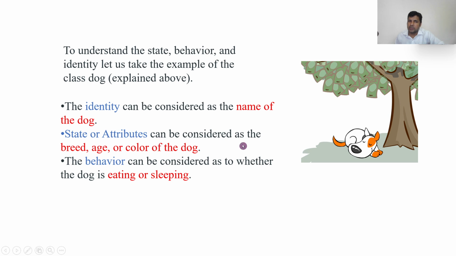State or attributes means, for example, which breed it is, what is the age, what is the color of the dog. All these will come under the attributes, right? And behavior, what do you mean by behavior? It means whether the dog is eating, sleeping, the actions it is performing are called behavior. So all these are contained in the object, because an object is a real world entity, right?